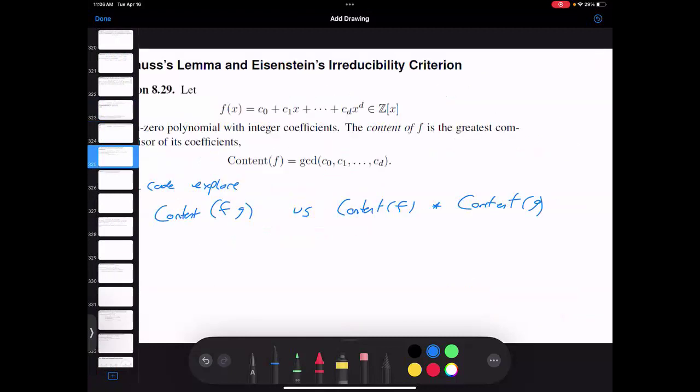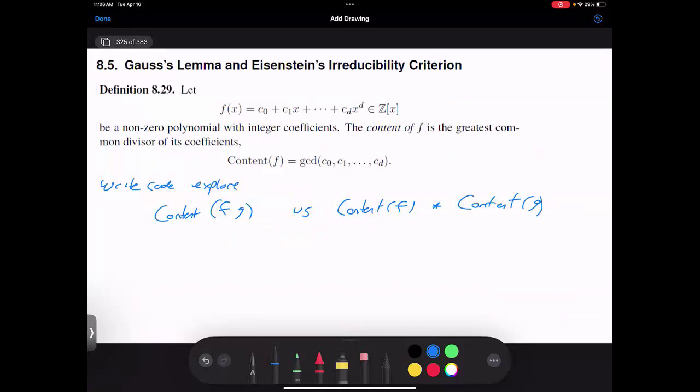And then we ended by talking a little bit about the content. You should have enough coding skills that you can write a little computer code to do this. You want to get to the point where you can use the computer as a tool to explore, to gather data, to make conjectures. And this is the 21st century. You have to ask, what tools do you have that they did not have 10 years ago, 100 years ago?